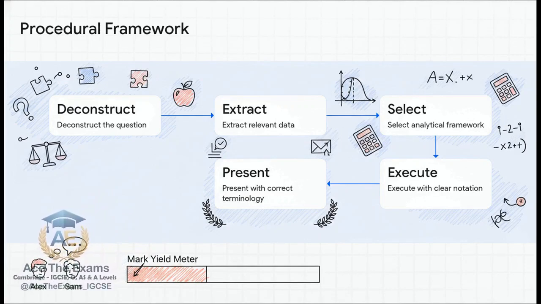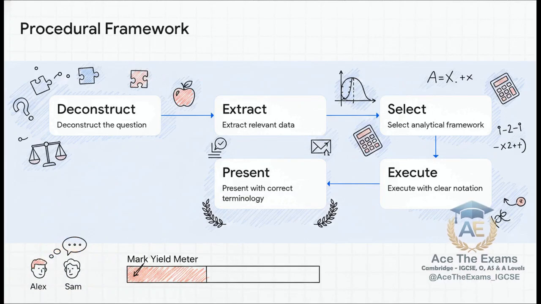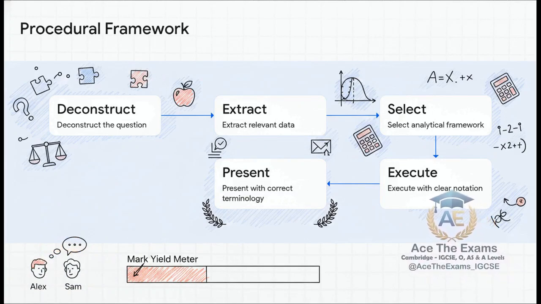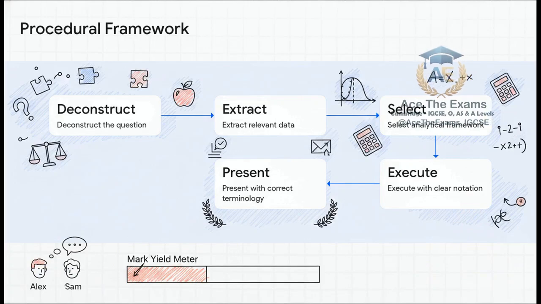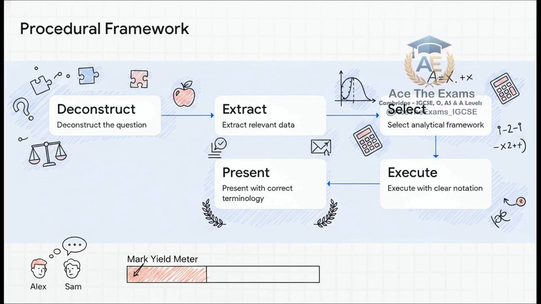Alex wants to just punch 150, 12, and 170 into the calculator's distribution mode. But Sam stops him. No, we have to follow the matrix to secure the examiner's goodwill. They extract the data. They write down the z-score framework explicitly. They execute the formula step by step, and they present the final probability clearly. Skipping even one of these structural steps leaves you totally vulnerable to marking penalties.